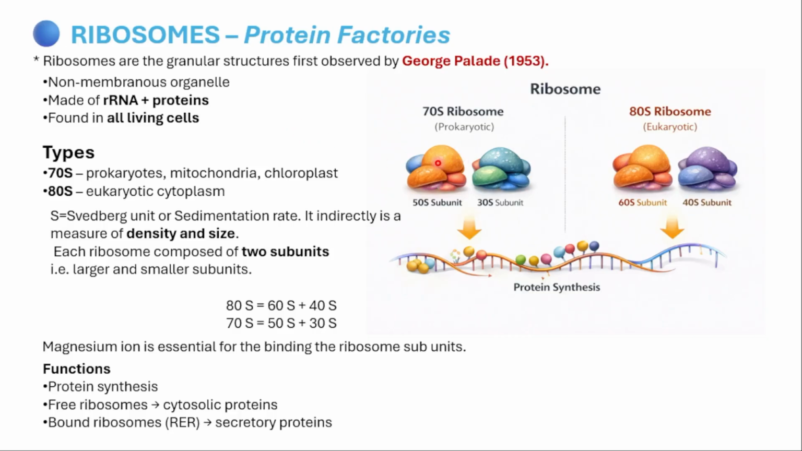It won't have what? Membrane only. It is only made up of rRNA and protein, found in all living cells. Ribosome will be found in all living cells. 70S ribosome you can see in prokaryotes, 80S ribosomes you can see in eukaryotes. Exception: 70S ribosomes are present in prokaryotes, mitochondria and chloroplast. Just now I explained, isn't it? Whereas 80S type of ribosome is present in eukaryotic